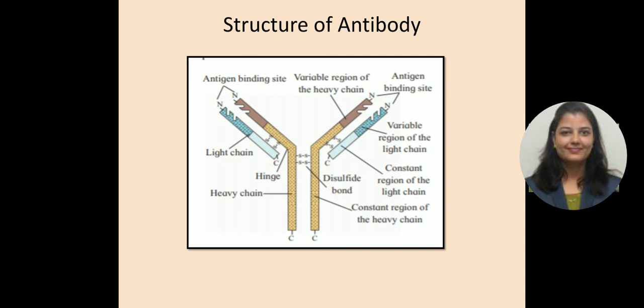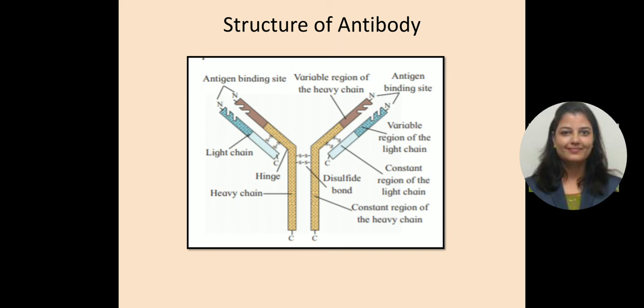So this is the structure of an antibody, which is a Y-shaped molecule. Each immunoglobulin molecule is made up of 4 polypeptide chains: 2 heavy chains, known as H chains, and 2 light chains, denoted by L. You can see in the diagram that the brown ones are the heavy chains and the blue ones are the light chains, and they also have different shades.